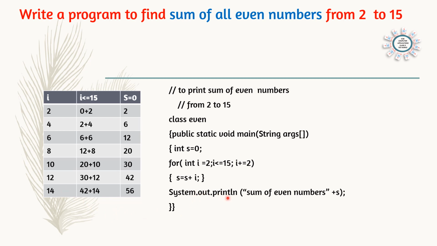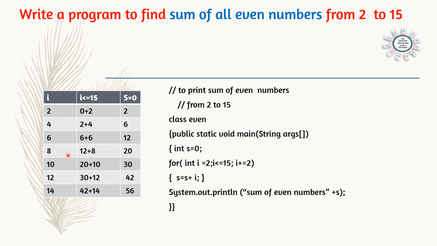And now we are saying s is equal to s plus i. Here we have to add the numbers 2 plus 4 plus 6 plus 8. So here the starting value of s is 0. And first time s plus i, that means i is 2. That means 0 plus 2. The answer is 2. And next time i is 4 and s is 2. 2 plus 4, 6. Then 6 plus 6, 12.